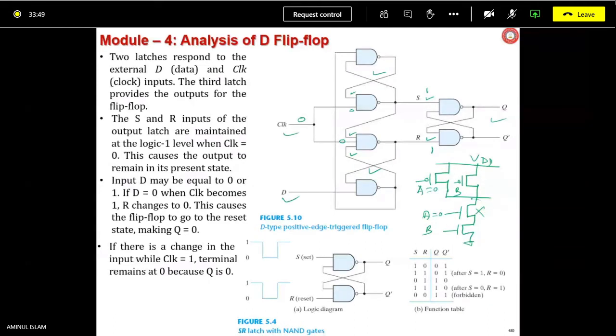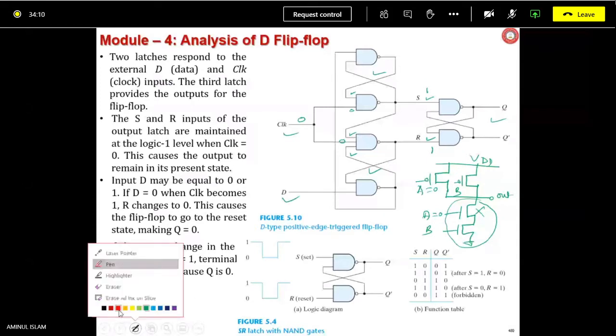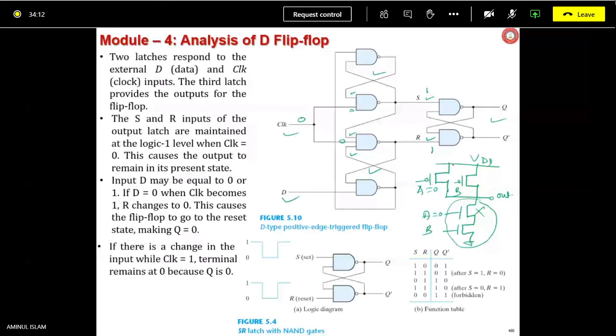Pull down path is broken, which means this out node is not connected to ground. Rather, it is connected to VDD through the PMOS with A equals 0.